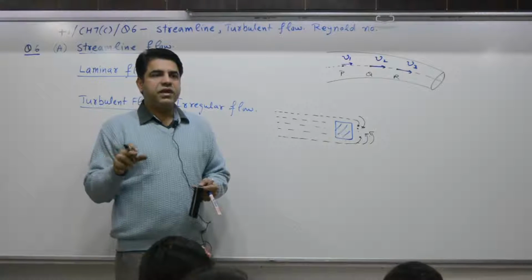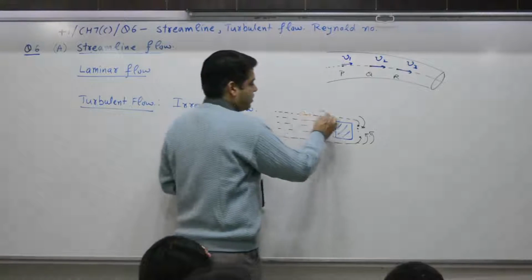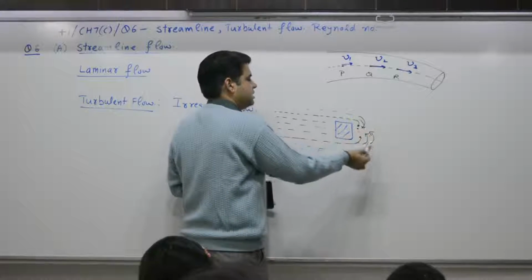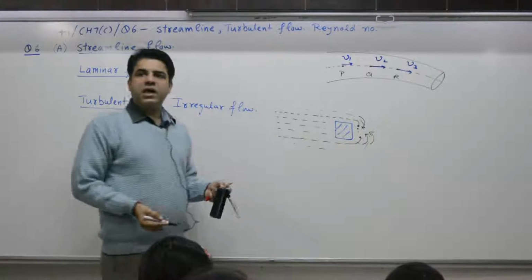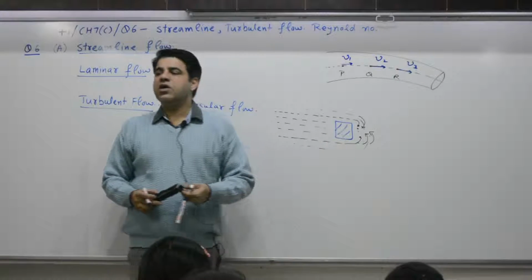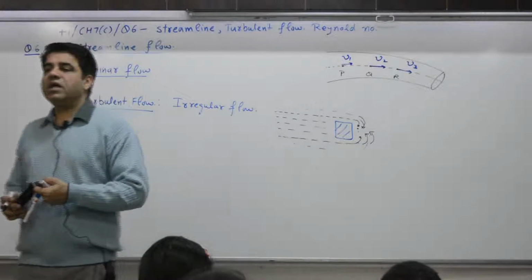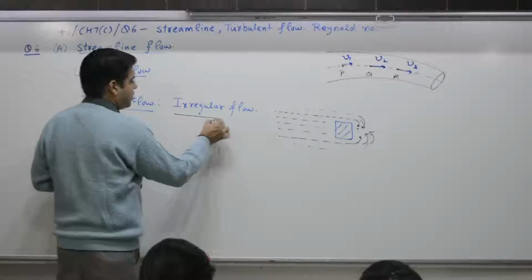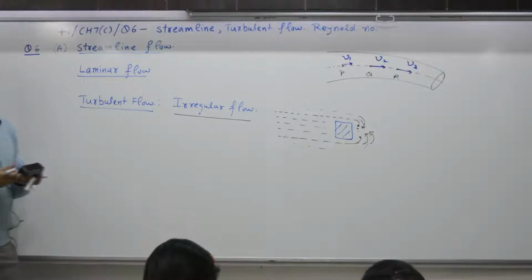Why? Because the liquid moves from one direction and the other liquid moves from the second direction, they collide, and there is a noise. So the flow here is not organized, it is irregular, unorganized, haphazard. Such an irregular flow is termed as turbulent flow.